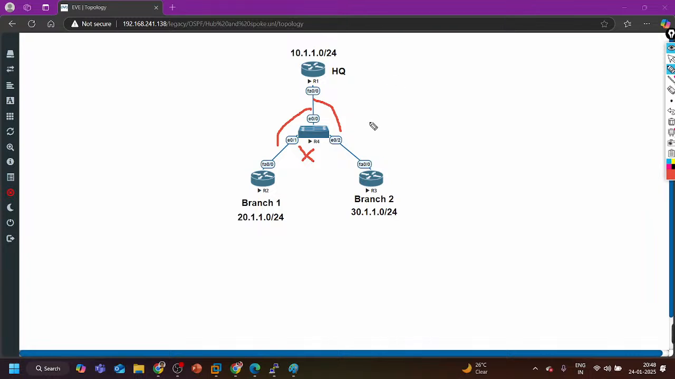One neighbor will be down, I think. No. Branch 1 and branch 2 cannot communicate. R2 to R3 cannot make a neighborship. Branch 1 and branch 2 cannot become neighbors. Yes.